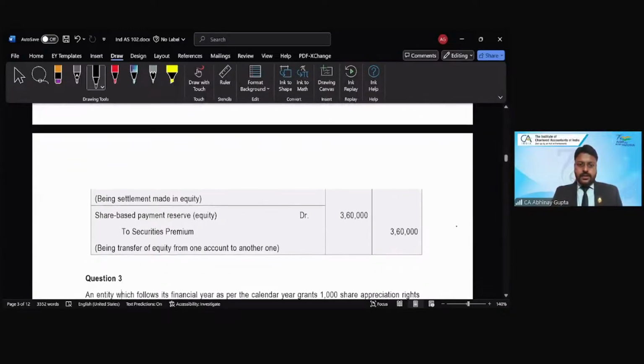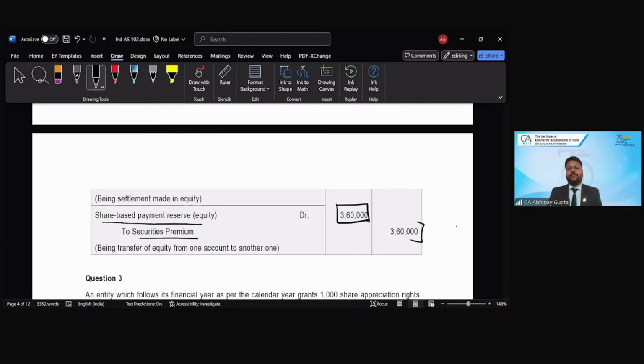Yes, sir. Now, again, last item. Because we also have accumulated this 3,60,000 reserve over the period, we also need to clear this because the settlement is done now. So this reserve is no more required to be continued in our books. So same entry: share-based payment reserve, equity 3,60,000 to the securities premium, 3,60,000.